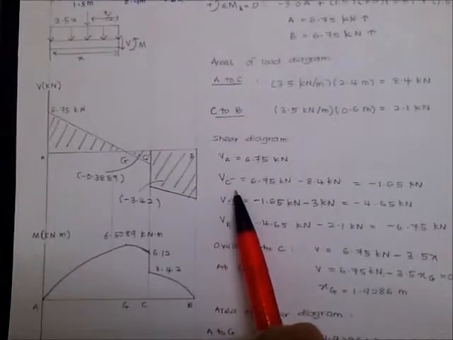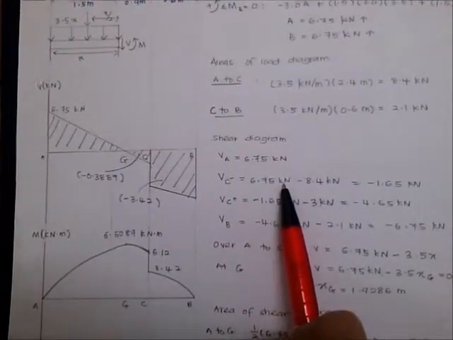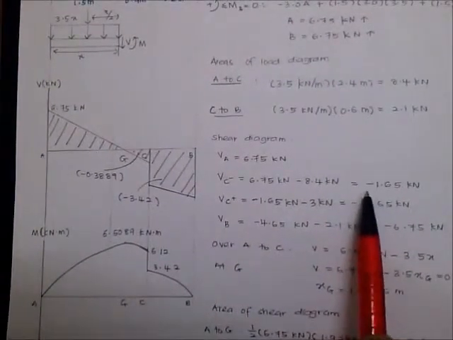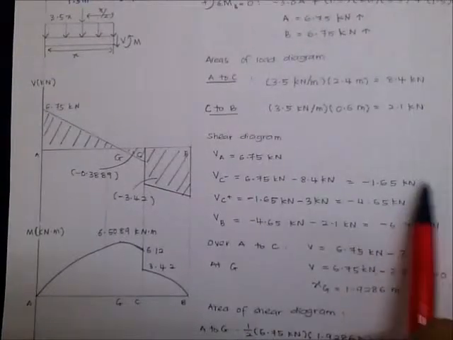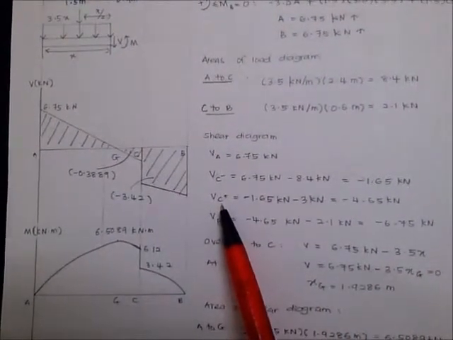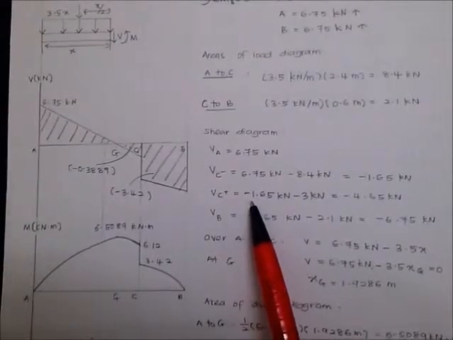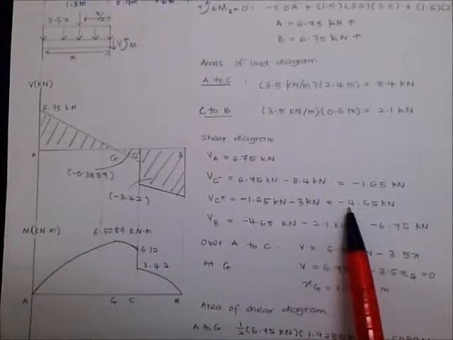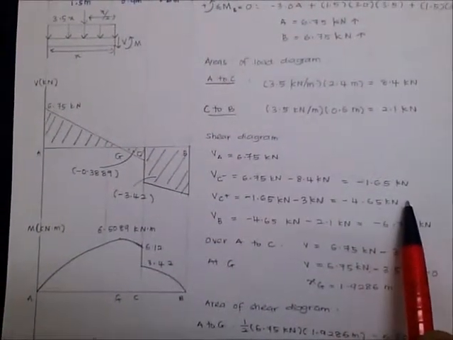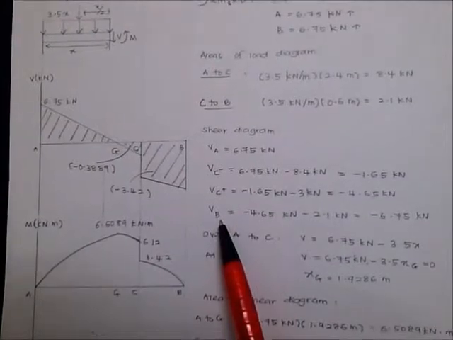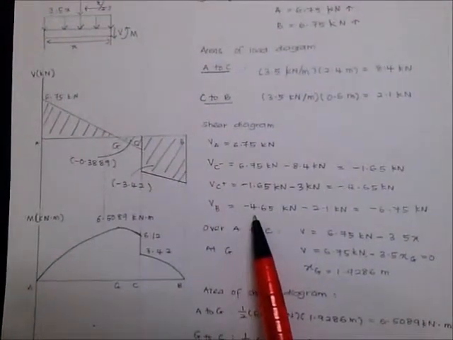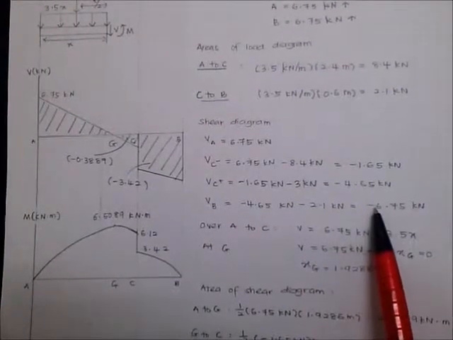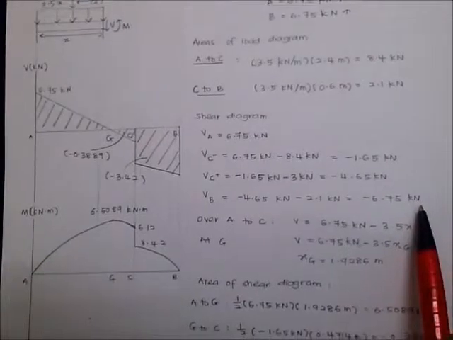Shear force at B to C is equal to 6.75 kN minus 8.4 kN, equal to negative 1.65 kN. And the shear force at C positive is equal to negative 1.65 kN minus 3 kN, equal to negative 4.65 kN. Next, the shear force at B is equal to negative 4.65 kN minus 2.1 kN, equal to negative 6.75 kN.